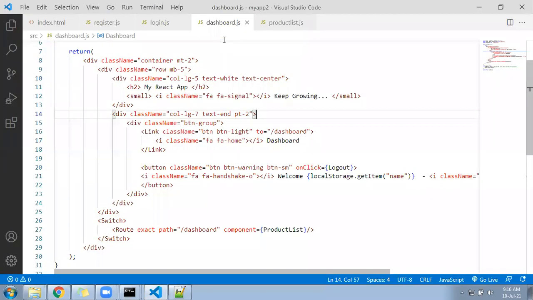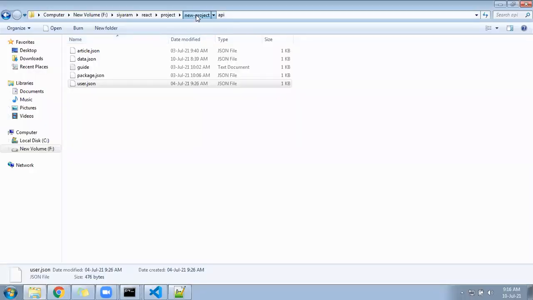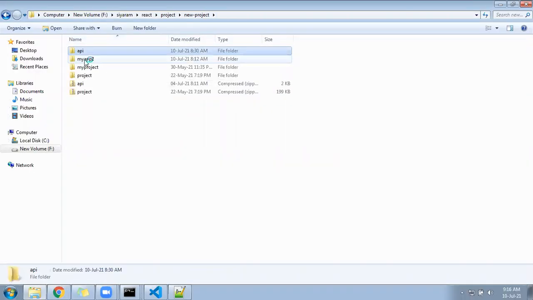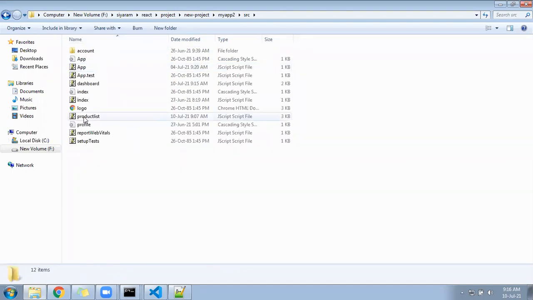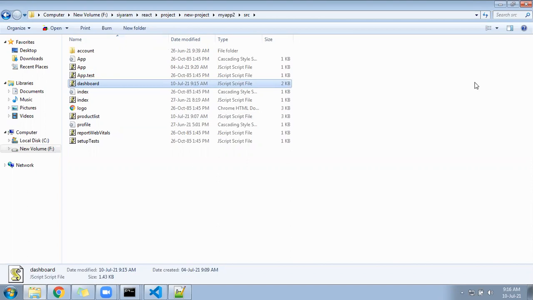Okay, I will share these files in chat. In case you are not able to implement it, please use these. Product list and dashboard, both are in your chat. You can use both.